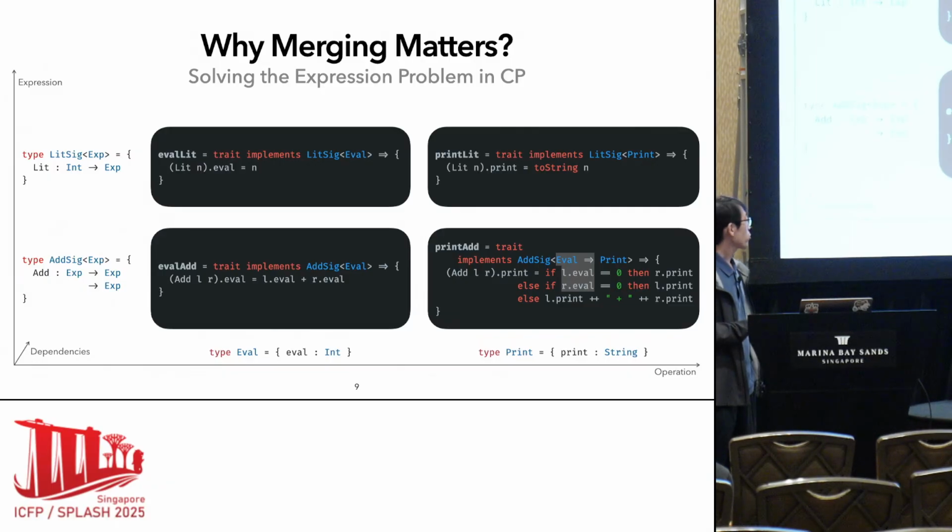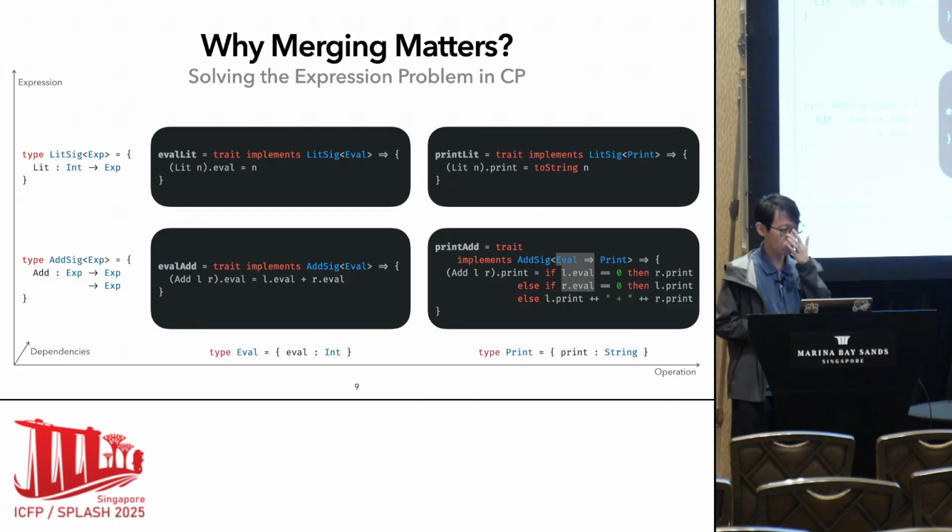But the impression is that you have two dimensions. The x-axis here is for operation. You want to extend the operation modularly. And you also want to extend the expression modularly, like you have the numeric literals and the addition.